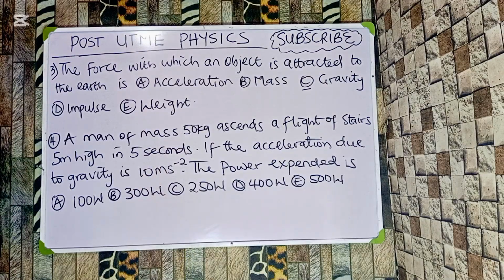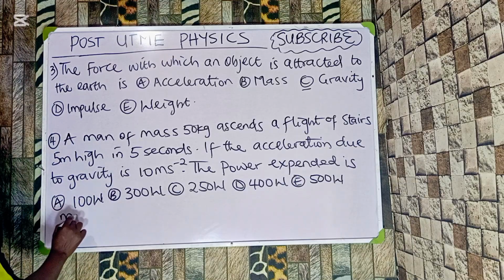Question 4. A man of mass 50 kilogram ascends a flight of stairs 5 meters high in 5 seconds. If the acceleration due to gravity is 10 meters per second square, the power expended is what? We have the following options. So before we can solve it, we have to state the parameters and state the formula for power.